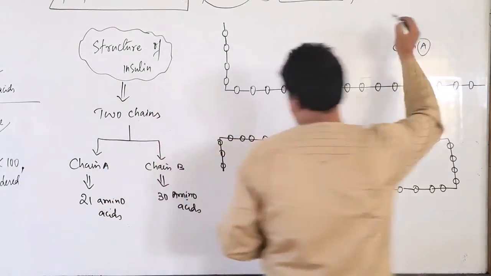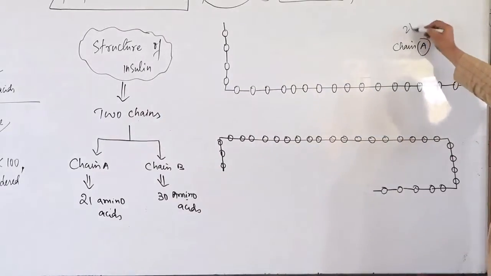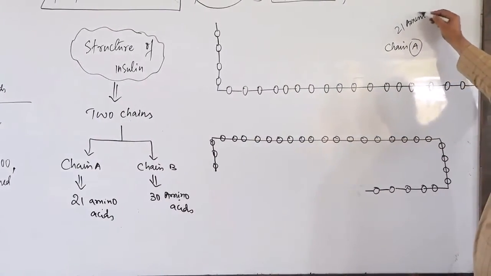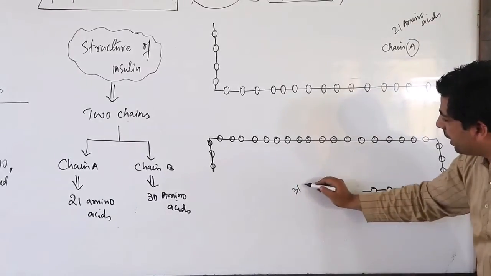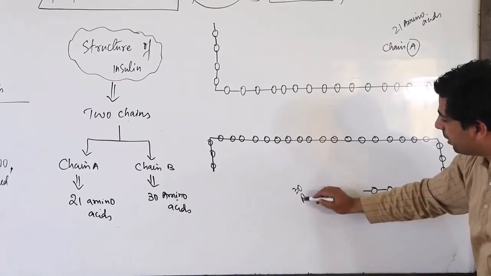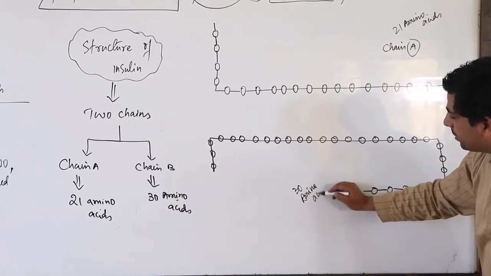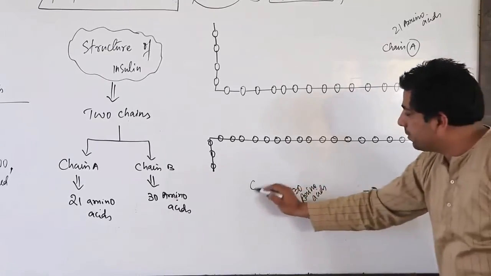So chain A will have 21 amino acids and chain B will have 30 amino acids. This is our chain B.